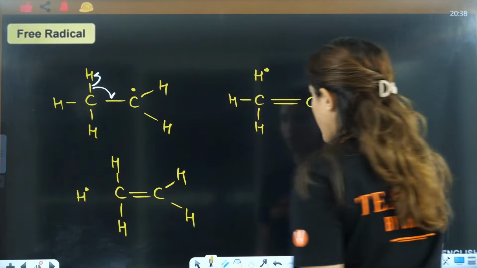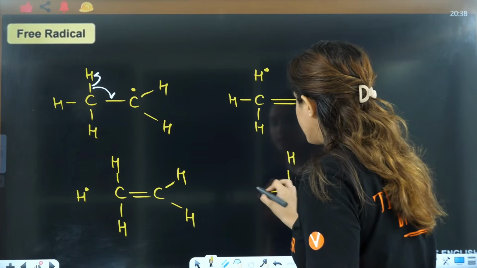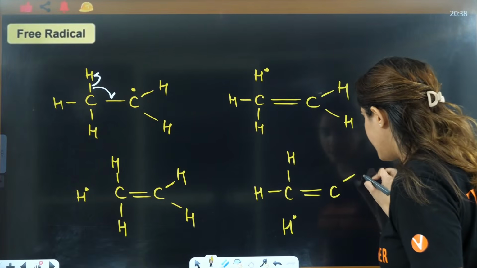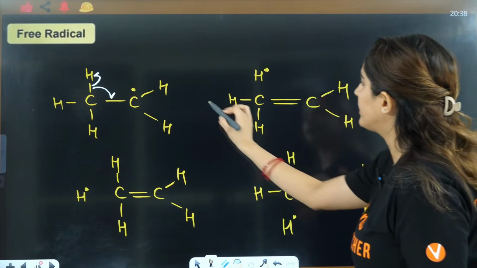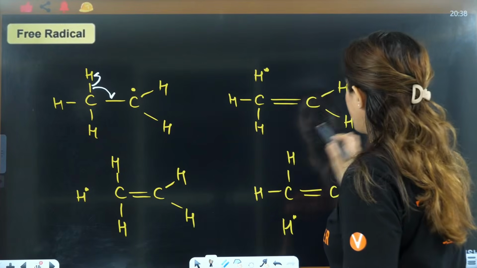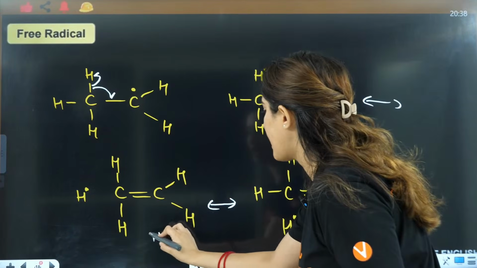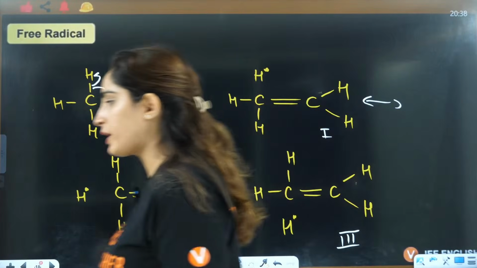Similarly, this hydrogen also: this is carbon, this is hydrogen, this will be H free radical, double bond CH. Similar to the case that we did there. This is first, this is second and this is third, right?